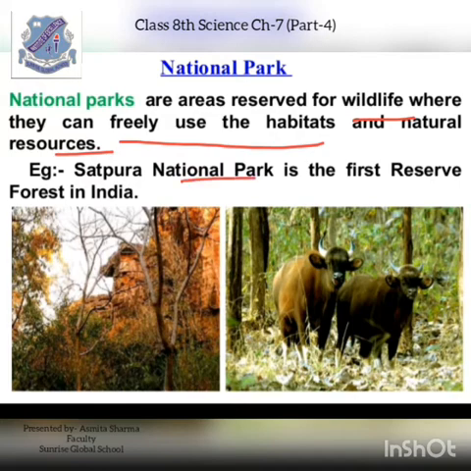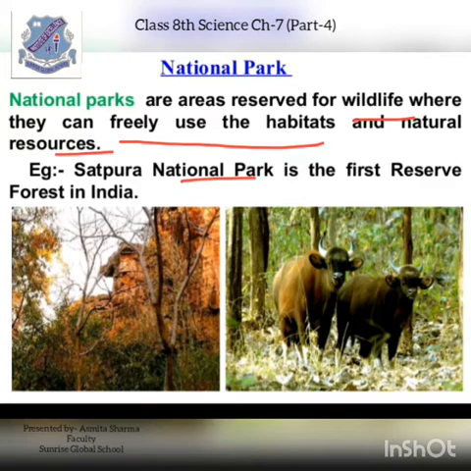Satpura National Park is the first reserve forest in India. Satpura National Park was the very first national park. These are evidence of prehistoric human life in these jungles. These give us an idea of the life of primitive people. Now in the Satpura National Park there is a lot of evidence that prehistoric human life existed over there. According to the Satpura National Park, primitive man lived in the jungle and used many areas of the jungle.